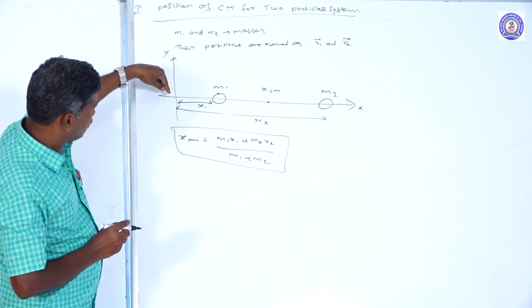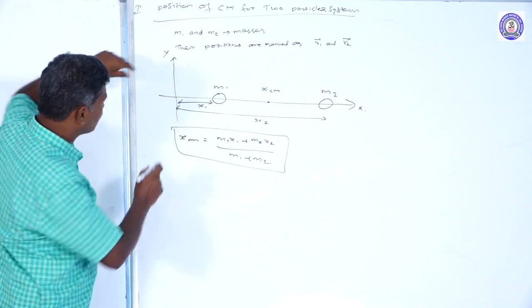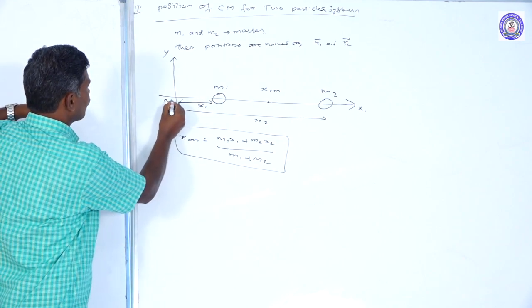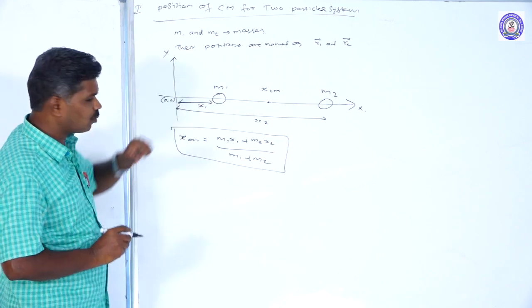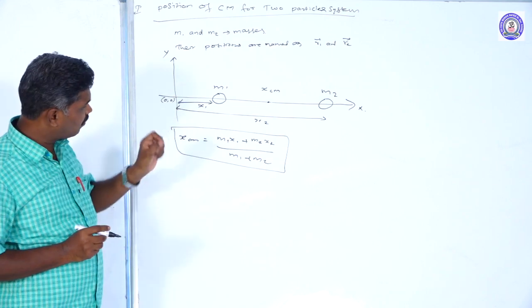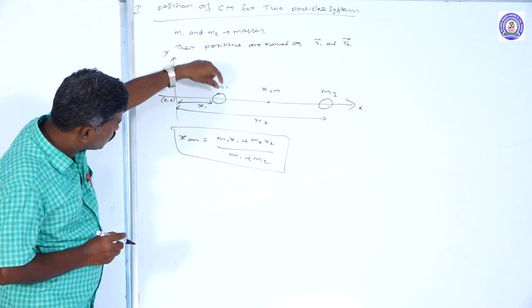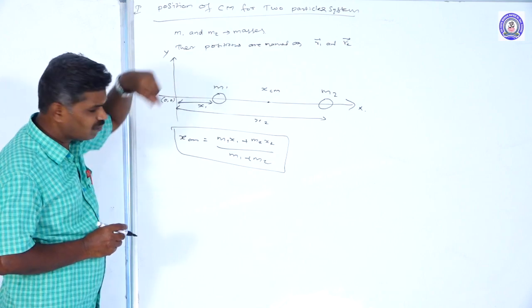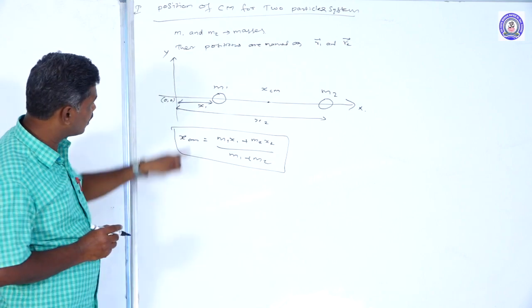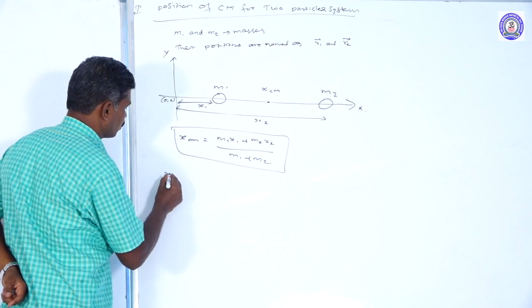If the origin reference point is taken, we will use this formula. Suppose our origin is superimposed at the point of the first mass, then its x1 value becomes 0.